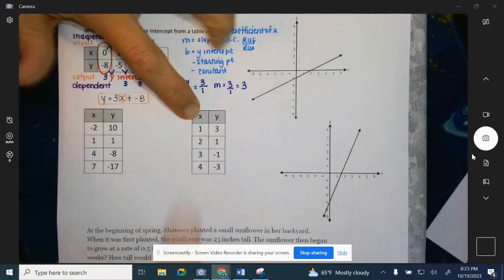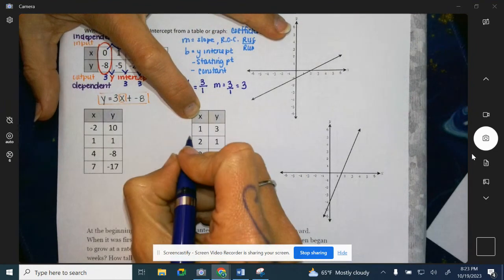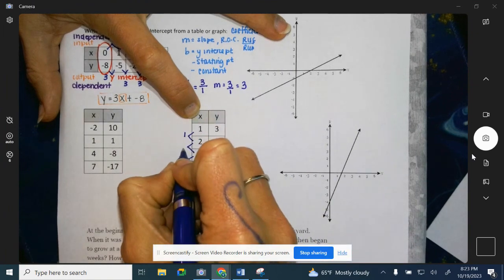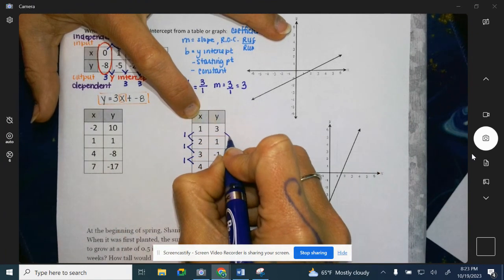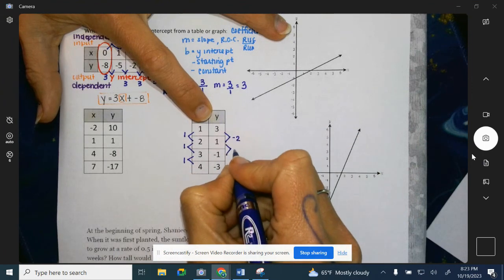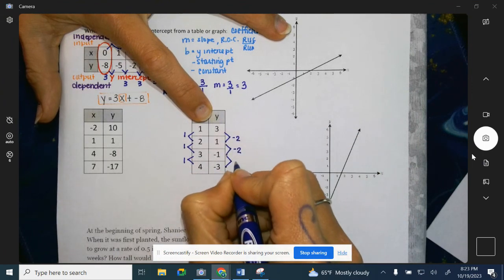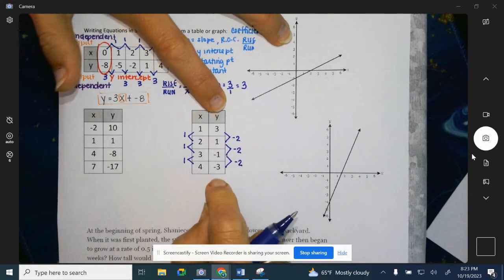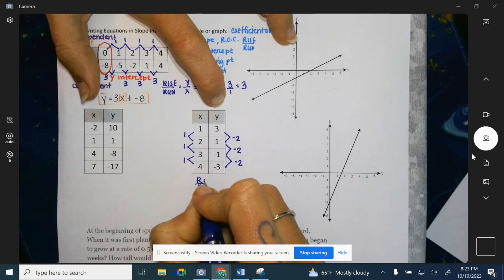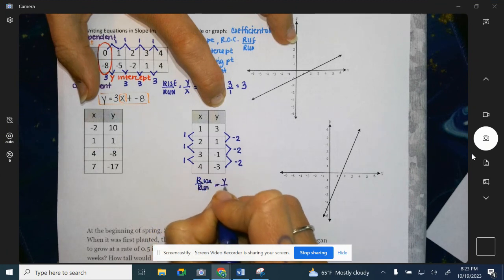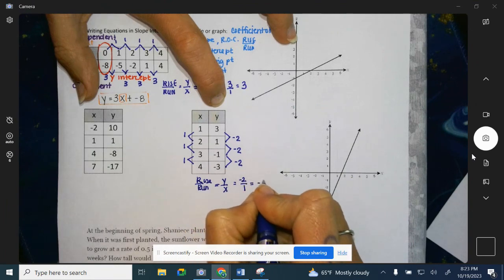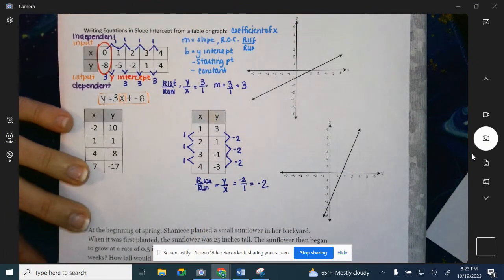All right, I'm going to go to the next one. First two, I kept it pretty easy. So from 1 to 2, 2 to 3, 3 to 4, consistently increasing by 1. From $3 to $1 means I spent 2. Spent 2 again, and I spent 2 again. Rise over run, y over x, it's a -2 over 1. So again, it's going to show up just as a -2 whole number for your slope.